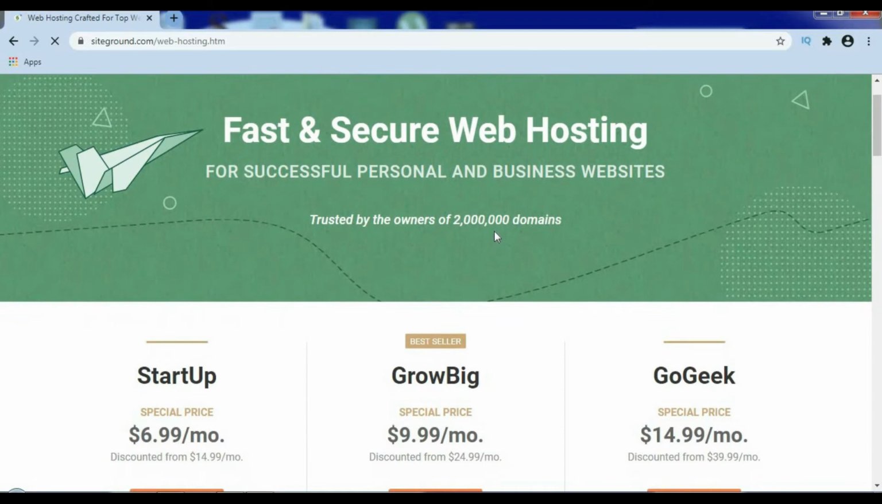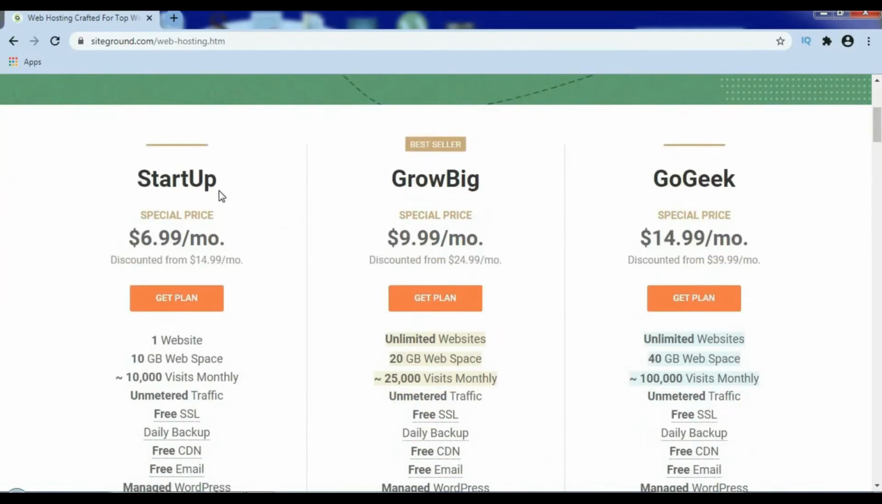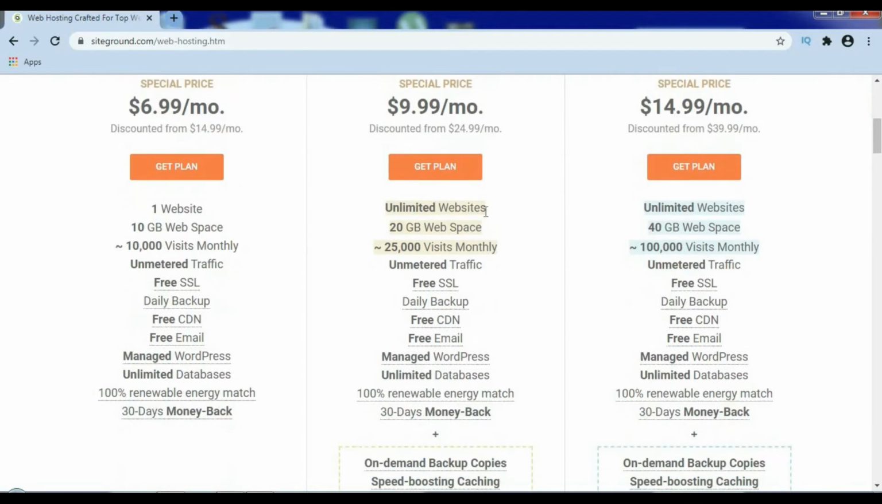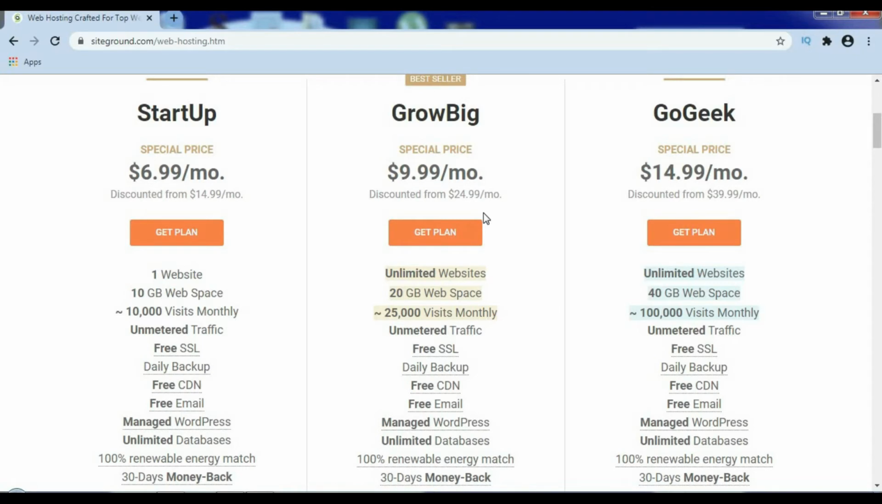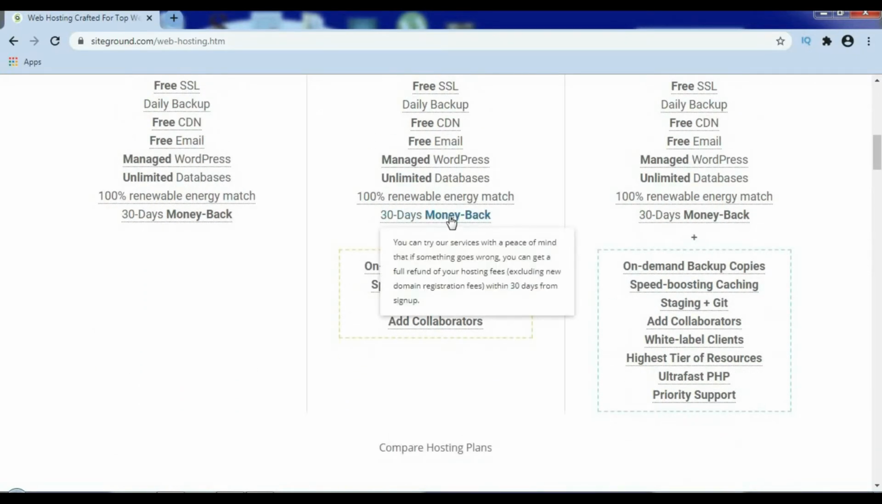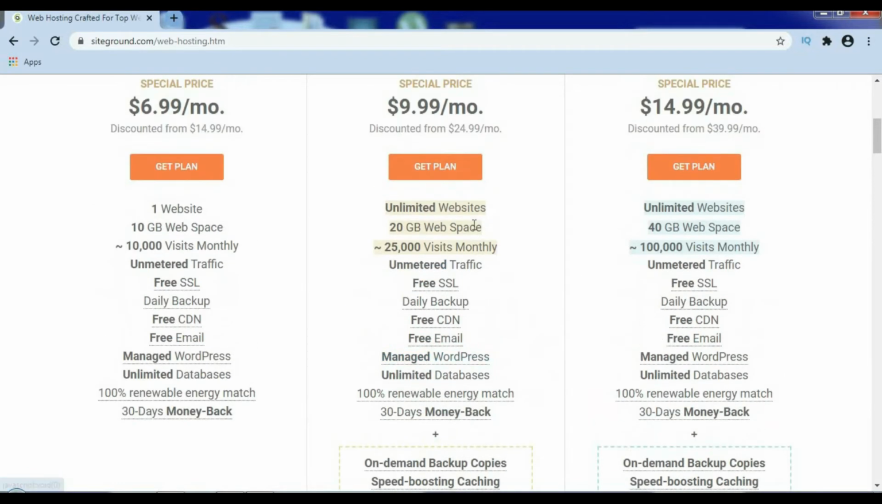Okay. SiteGround hosting provides 3 separate plans: startup plan, grow big plan and go geek plan. If you want to host a single website, then you can go with the startup plan. Or if you want to host unlimited websites, then you can go with the grow big plan. And SiteGround's recommended plan is the grow big plan. The best part of SiteGround hosting is that they provide a 30 days money back guarantee. After purchasing SiteGround hosting, if you are not happy with it, you can request your money back within 30 days. They will refund within 13 days.